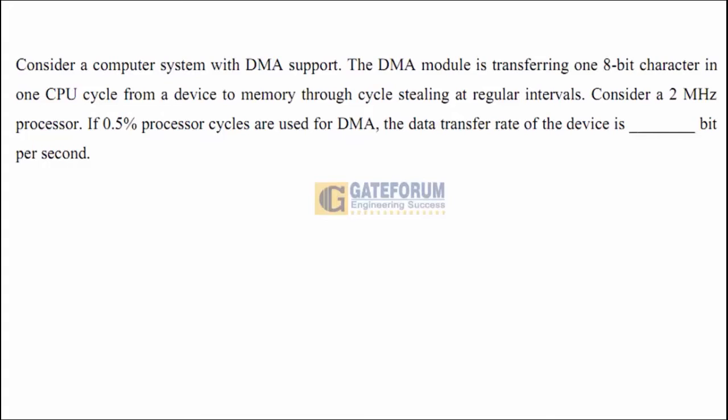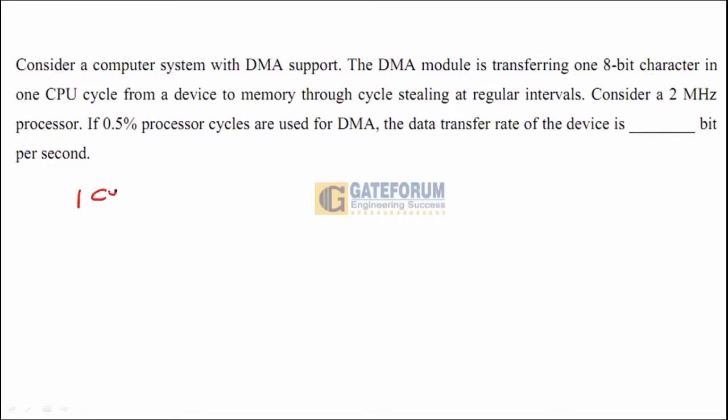By using the direct memory access method, there will be a direct transfer initiated in between peripheral devices and the main memory. The system that we are discussing right now is equipped with a DMA support. That is, the data can be transferred directly in between peripheral device and the main memory. The DMA module is transferring one 8-bit character in one CPU cycle. Let us list out the details.